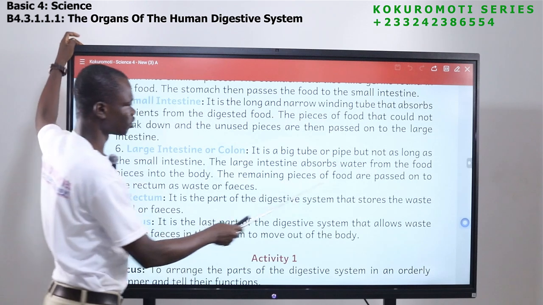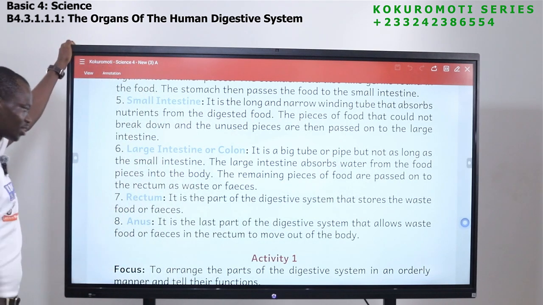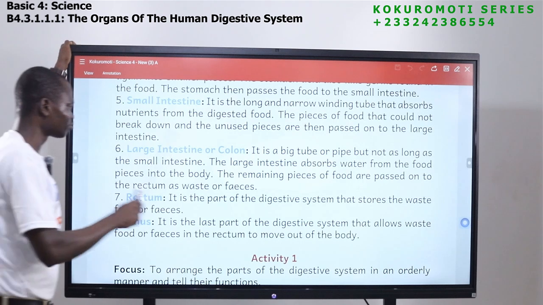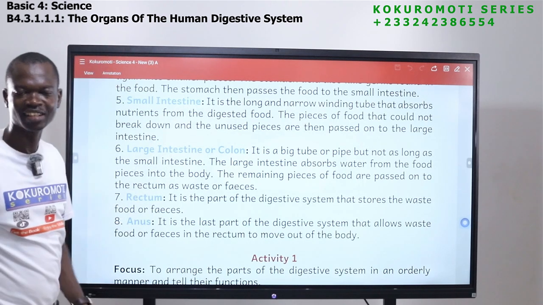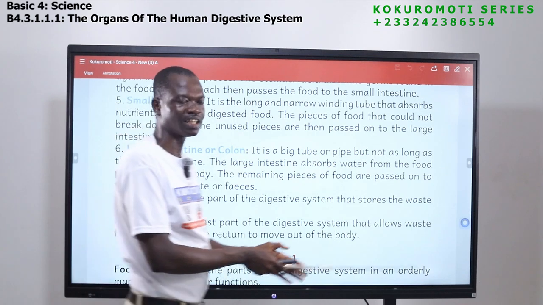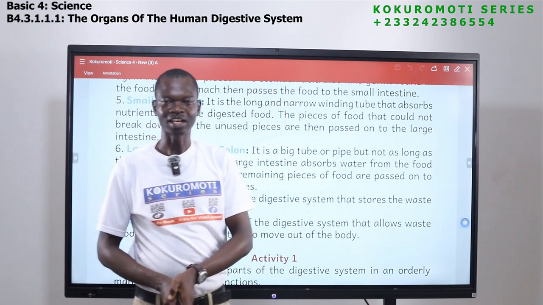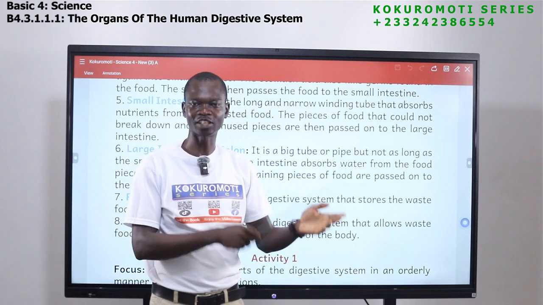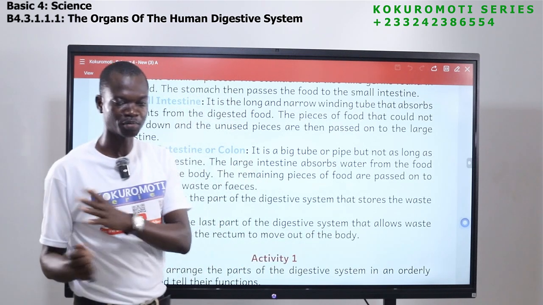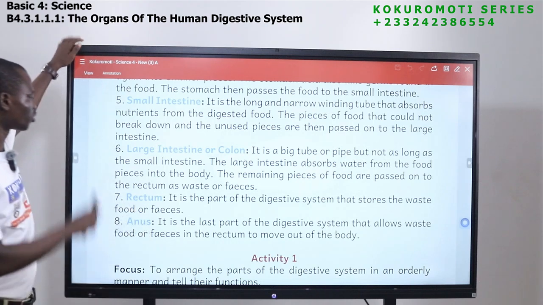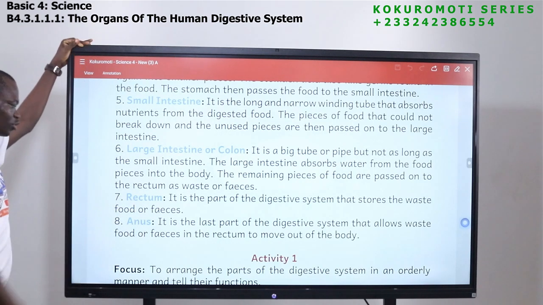The remaining pieces of food are passed on to the rectum as waste or feces. So from the large intestine, what is left is what we call feces, or stool. You go to the hospital and they ask you to bring your stool. Let me put it in that way for you. So from the large intestine, it then goes to the rectum.